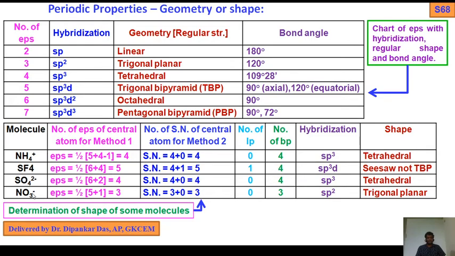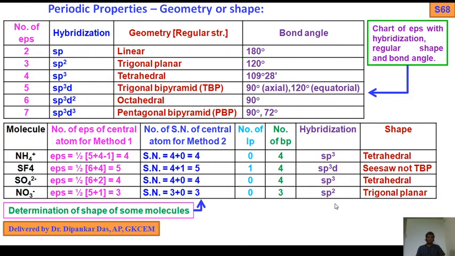Similarly, NO3 minus. The central atom is nitrogen, number of valence electrons 5, oxygen is not a univalent atom, so how many negative charges? Anionic species plus 1, so 5 plus 1, 6 by 2, 3. How many sigma bonds? 3, lone pair 0, 3. So 0 lone pairs, 3 bond pairs, sp2 trigonal planar structure.